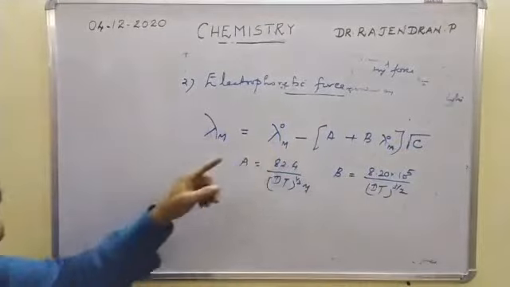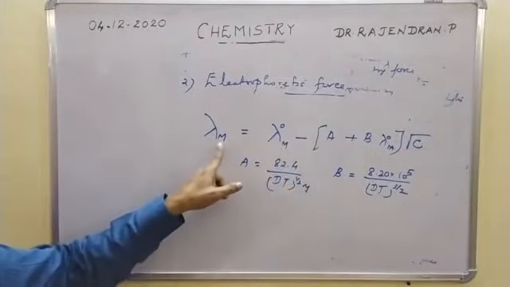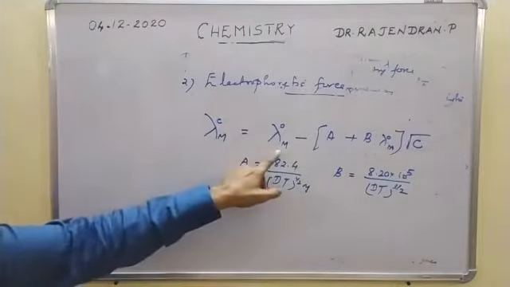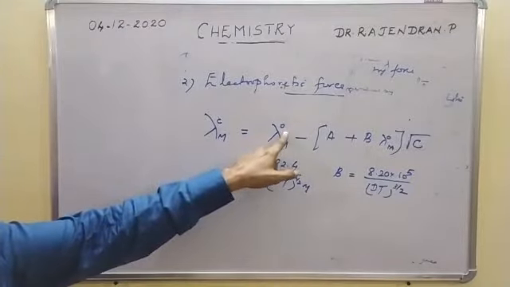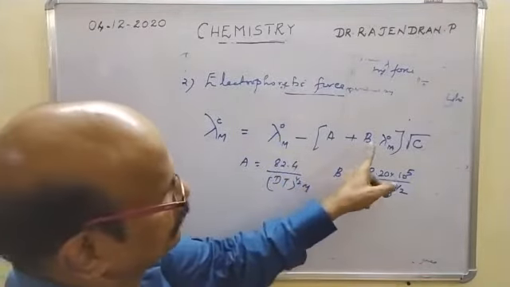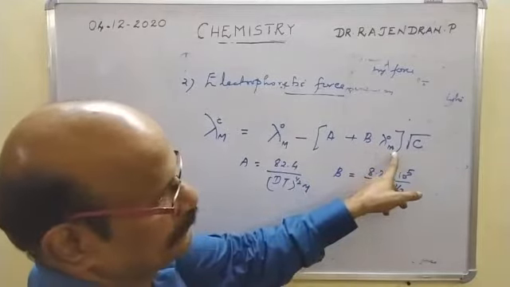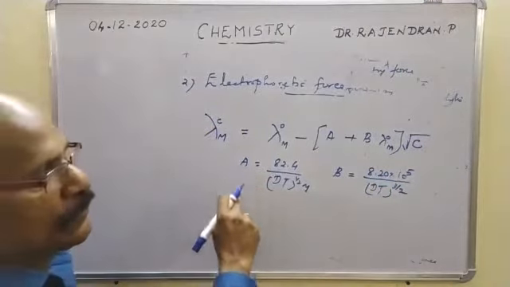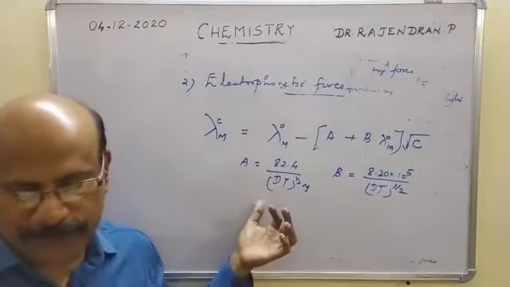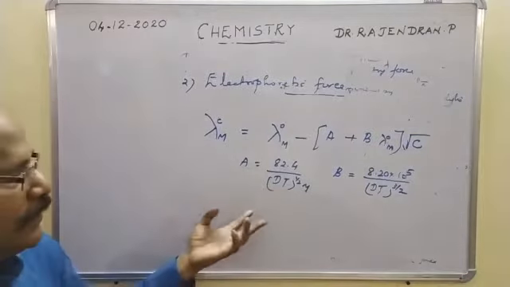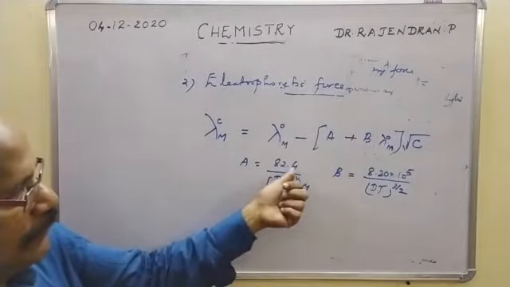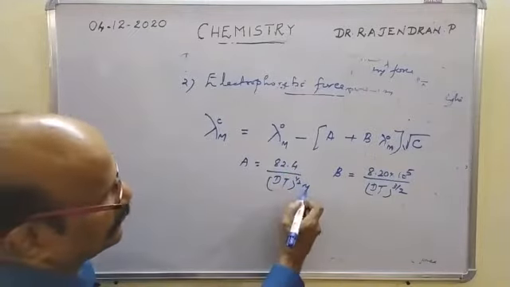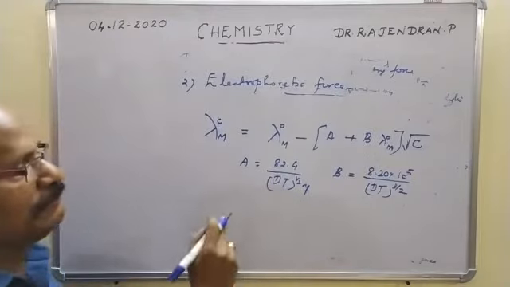So lambda m, the molar conductivity of the electrolyte at any concentration C, is equal to lambda 0 m, the molar conductivity at infinite dilution or zero concentration, minus (A + B lambda 0 m) into the square root of C, where the term A is called the electrophoretic attractive force term, that is 82.4 divided by (DT)^(1/2) into eta, where eta is the viscosity, D is the dielectric constant, T is the temperature.